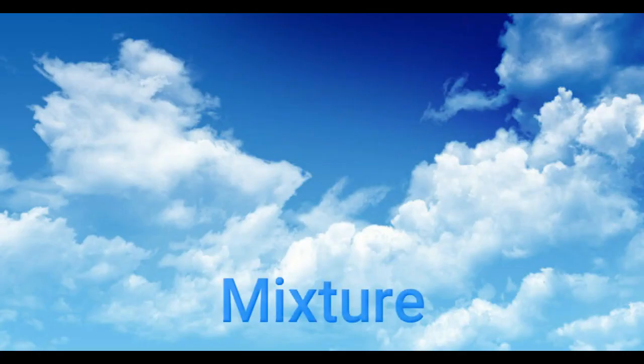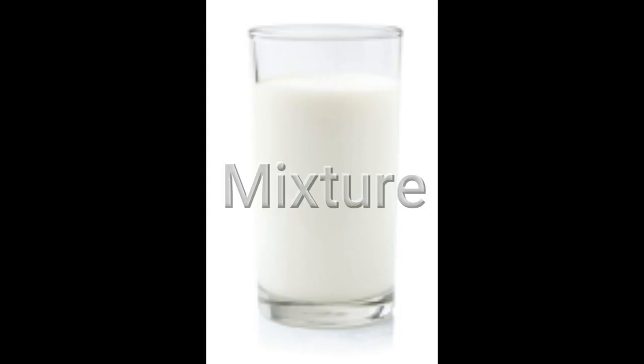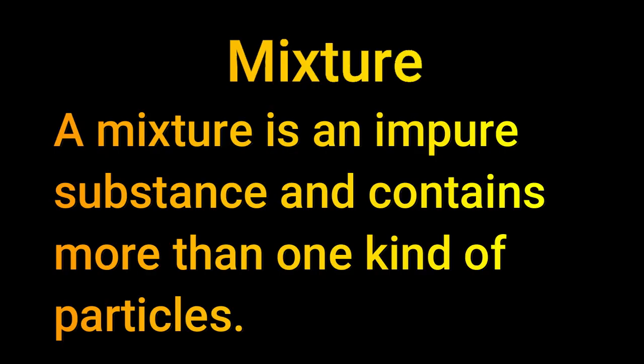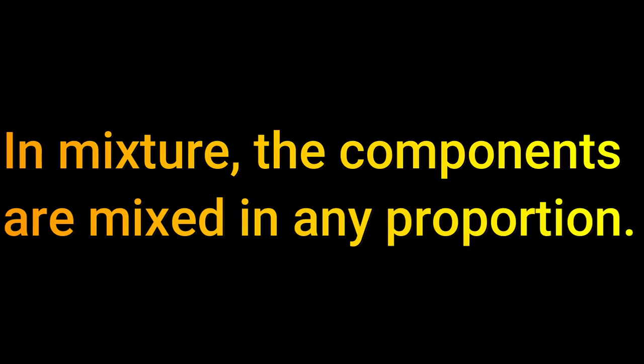Air is a mixture because it contains oxygen, nitrogen, carbon dioxide, water vapor and dust particles. Milk is also a mixture. It contains water, fat and protein. So a mixture is an impure substance and contains more than one kind of particles. In a mixture, the components are mixed in any proportion.